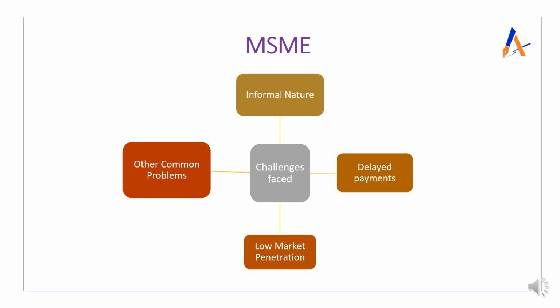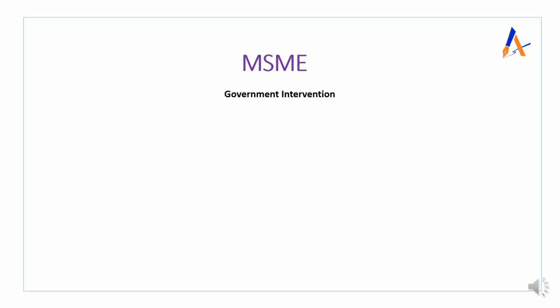And now we will discuss the steps which have been taken by the government and what other steps we can take. Now we will discuss the government interventions, the steps taken by the government from time to time in order to promote or support the MSME sector. We will discuss them one by one. Starting with the first one, that is the National Board for Micro, Small and Medium Enterprises. Basically this was established by the government under the MSME Development Act 2006, and then the rules were made. And what is the purpose of it?